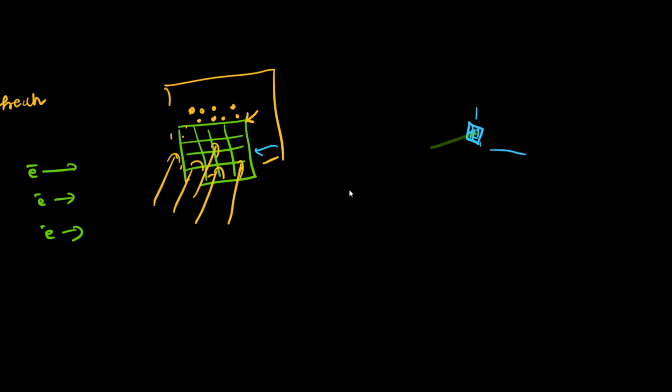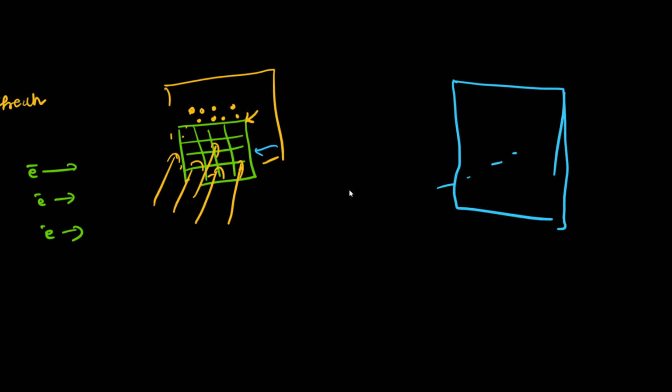Okay, this is the screen behind. I'll draw the screen properly. Now let's say this is the screen behind, and somewhere here we have that grill-like structure. Actually, it is an ionic atom, because in an ionic atom we naturally get this grid-like structure, because they have a definite shape. When electrons are sent through this, they start to diffract.